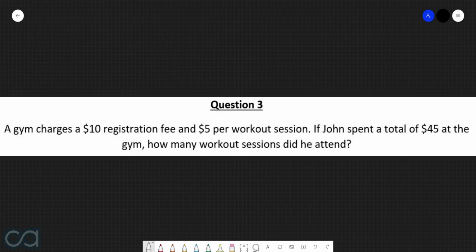Question 3. A gym charges a $10 registration fee and $5 per workout session. If John spent a total of $45 at the gym, how many workout sessions did he attend? Okay, so we're being asked to determine how many workout sessions John attended, so let's give this the variable x. Now, we are being told that the gym charges an initial registration fee of $10 and then $5 per workout, and that the total is $45. So what this therefore tells us is that if we add this initial $10 registration fee to the total amount that he spends on sessions, then the result will be 45.